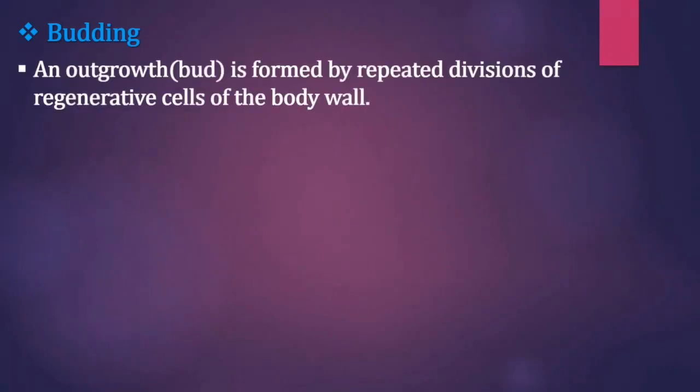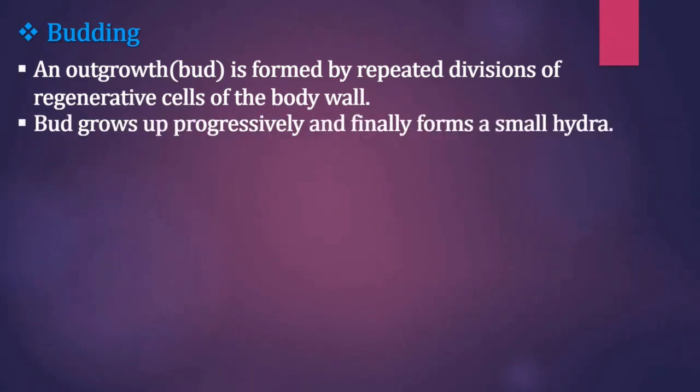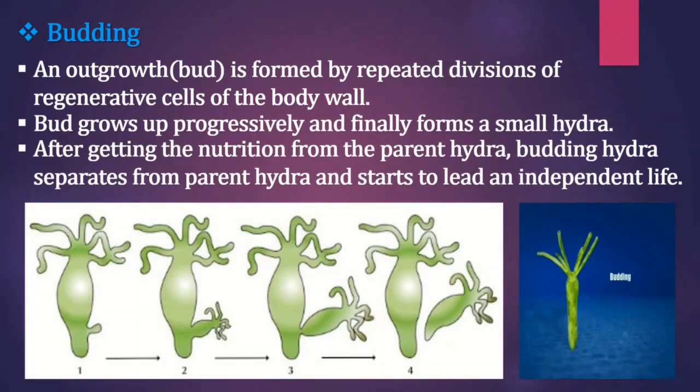Now next we will understand about budding. Children, in case of hydra, under favorable condition at a specific part of its body, an outgrowth is formed by repeated divisions of regenerative cells of the body wall. This outgrowth is called a bud. See here children, in the first picture you can see an outgrowth, that part is called a bud. Okay.